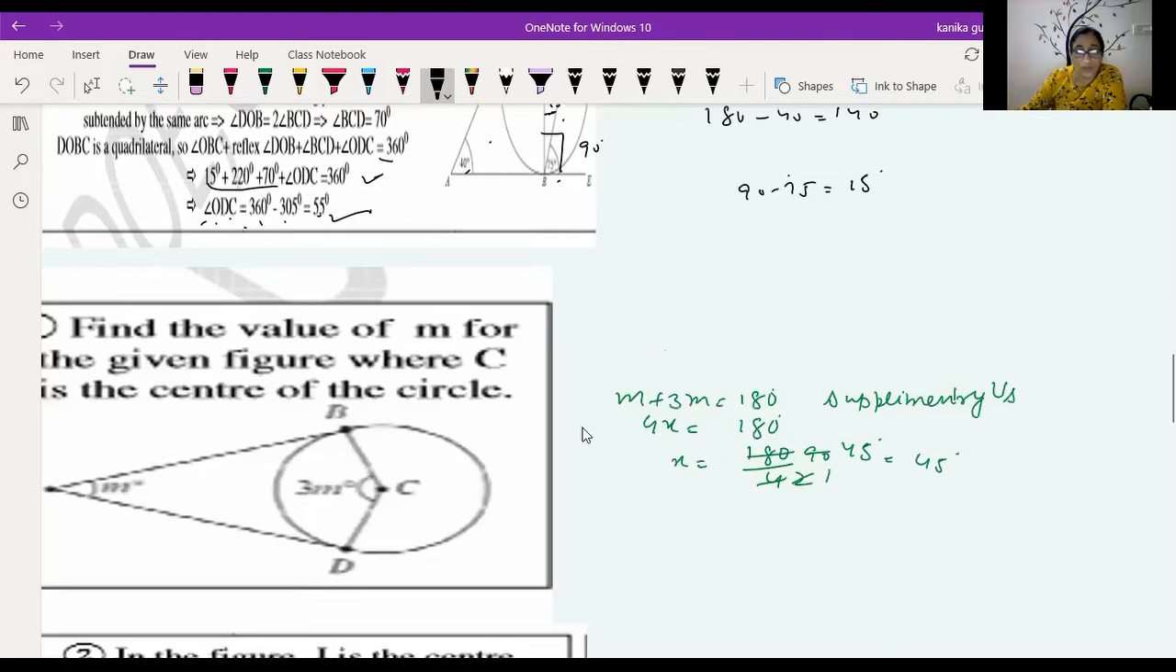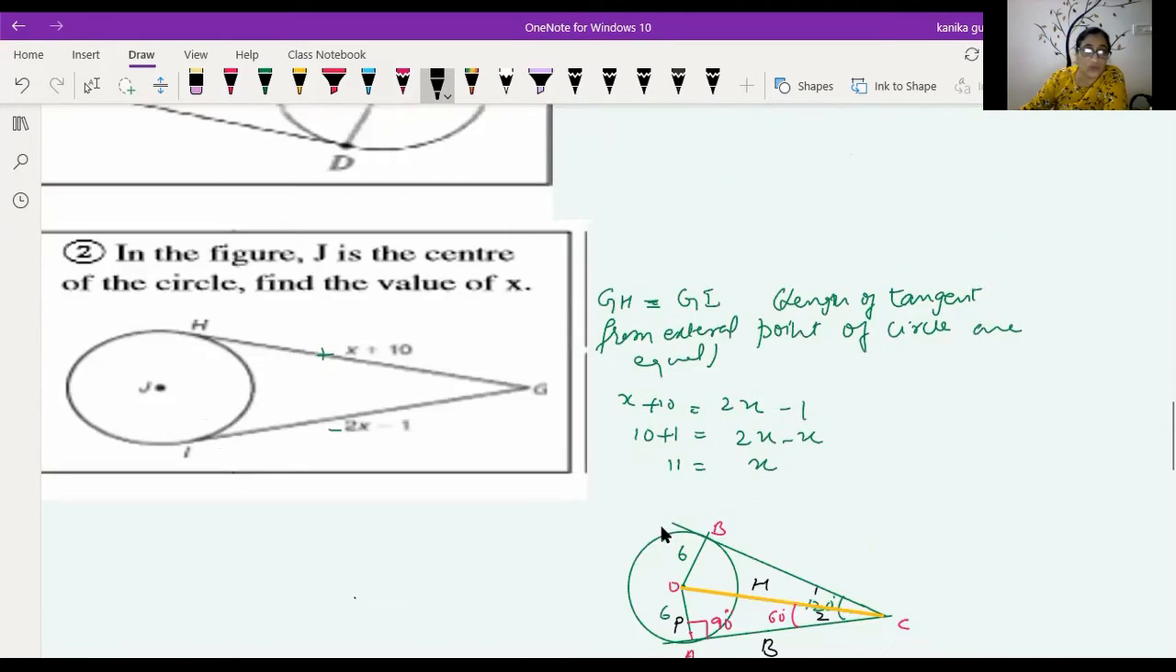Now question number 1: find the value of M for the given figure in which C is the center of the circle. Now you know that angle M plus 3M is equal to 180 degrees. These are supplementary angles. Now M plus 3M, that is 4M, is equal to 180. So the value of M is equal to 180 by 4. When we cut it, we get the result 45 degrees.